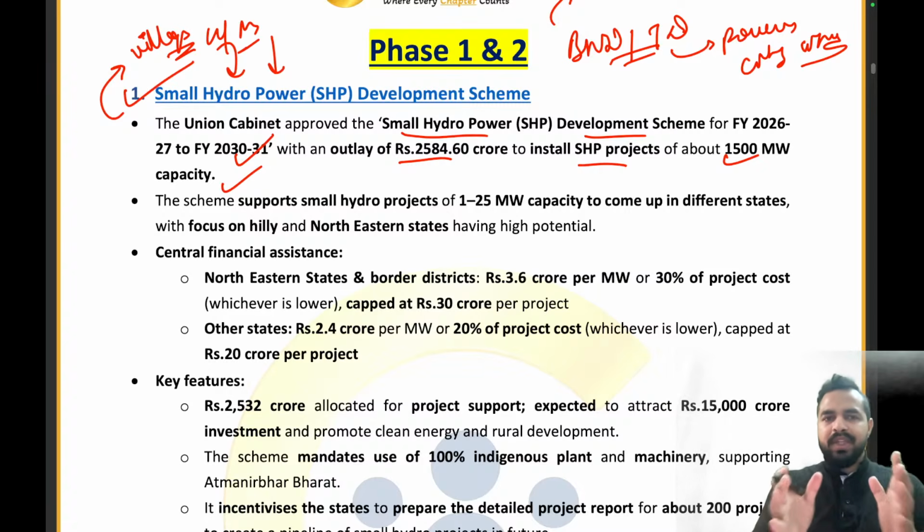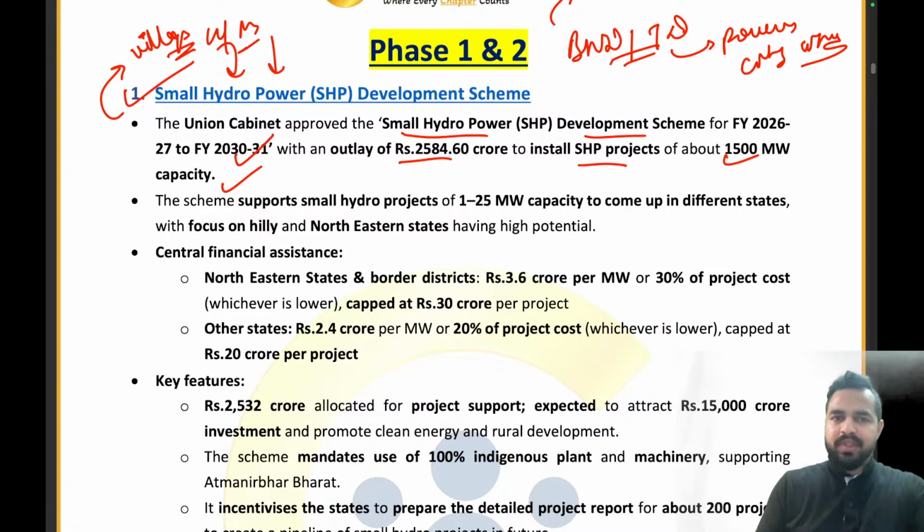So these are only these kind of very small hydropower projects, right? I will be telling you that in a very detailed manner, like how exactly they are going to work. Now first of all, the question is about the hydropower. So what exactly do we cover, and why exactly do we set up these dams?